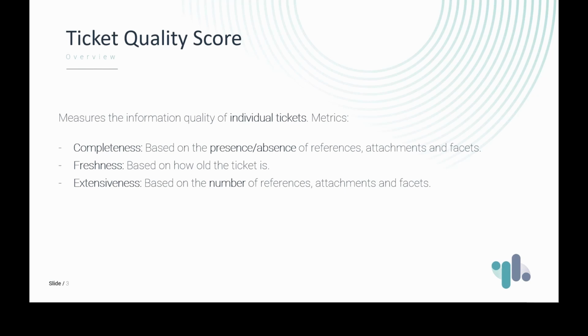The other one is freshness. This is based on the ticket's age, because as time passes by, tickets are expected to become more irrelevant, and so their freshness score will become low as time passes by. Finally, extensiveness, which is similar to completeness, but instead of being based on the presence or absence of references, attachments, and facets, is based on the number of these elements in the ticket.